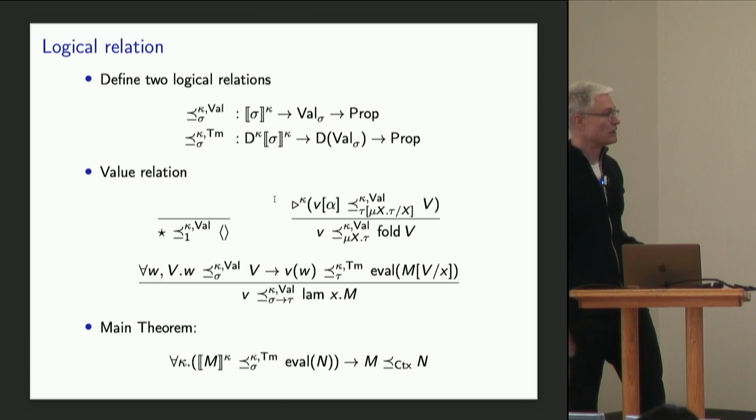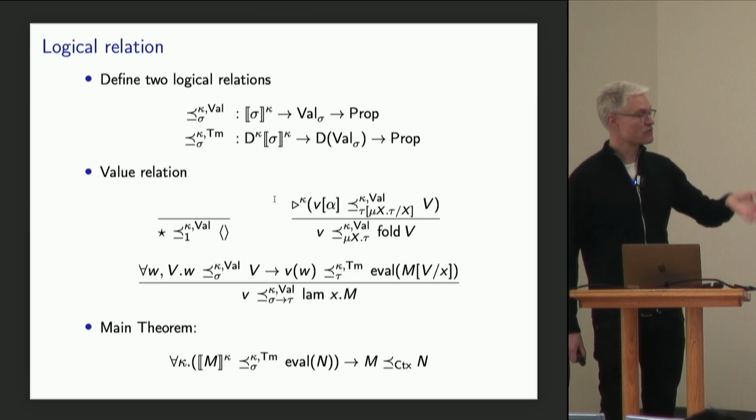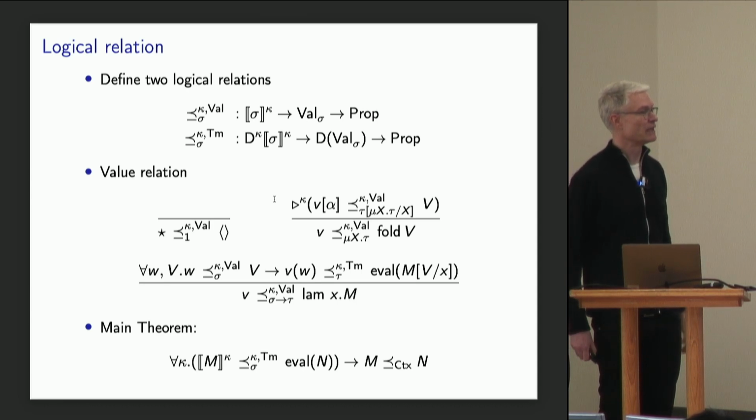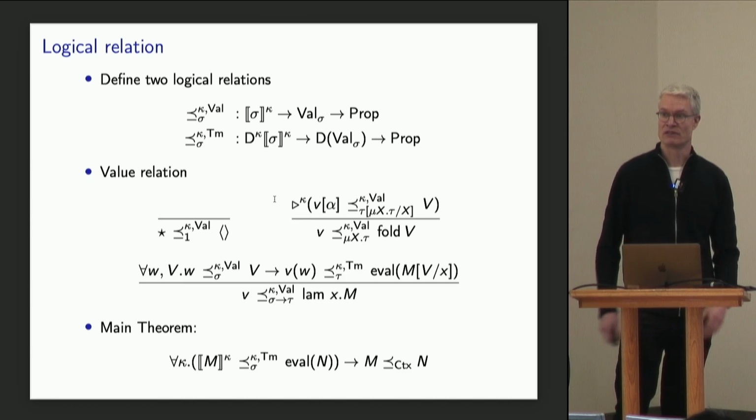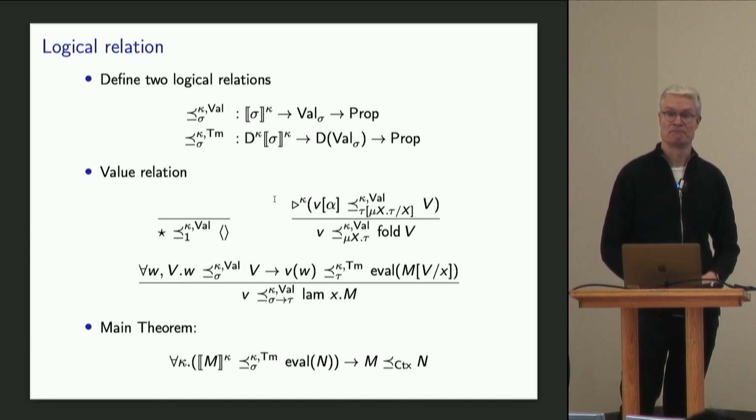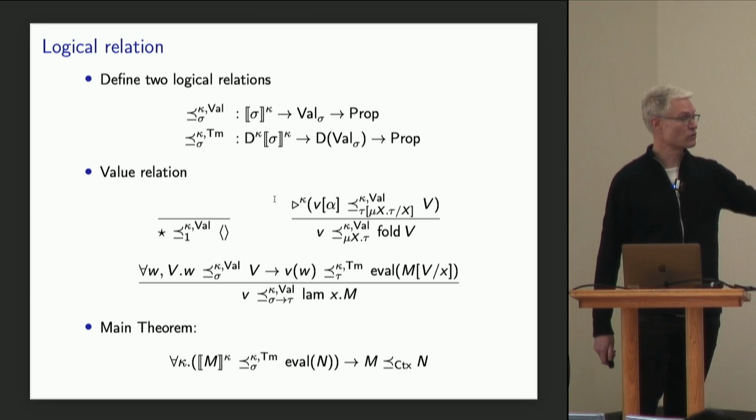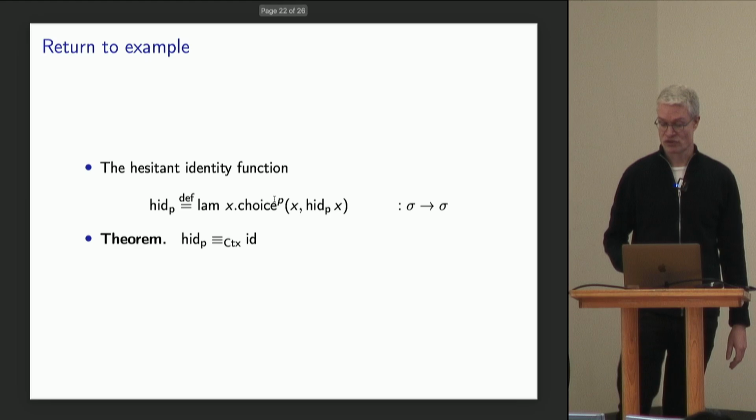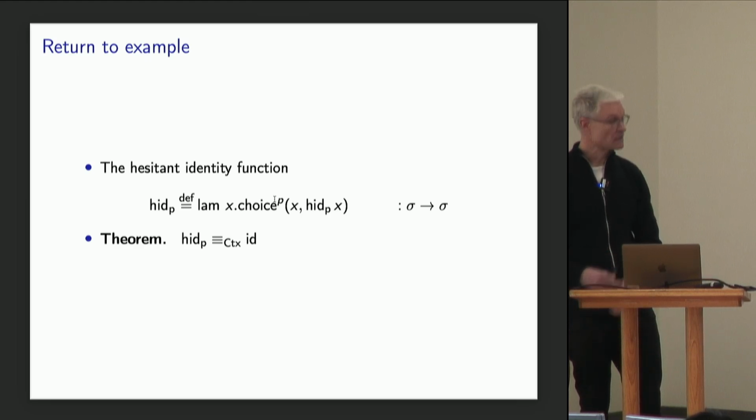And so we prove the main theorem here, which says that if the denotation of m is smaller than the evaluation of n in this relation here, then m and n are related in this contextual equivalence, contextual approximation relation. And so we can use this main theorem here to reason about programs. And I'll just do a small example of this.